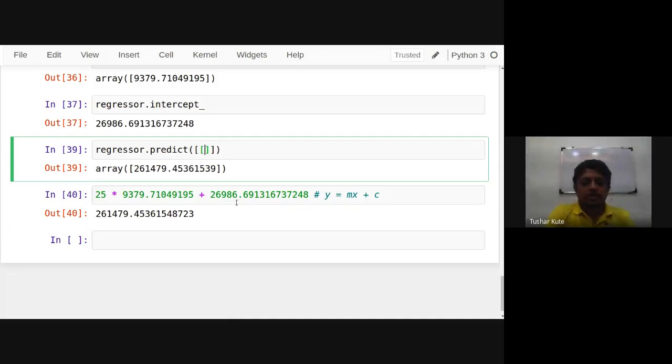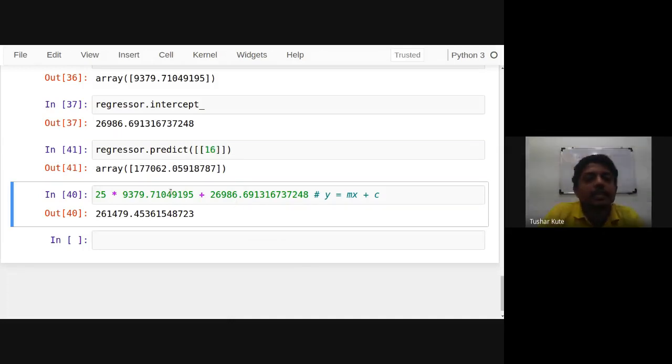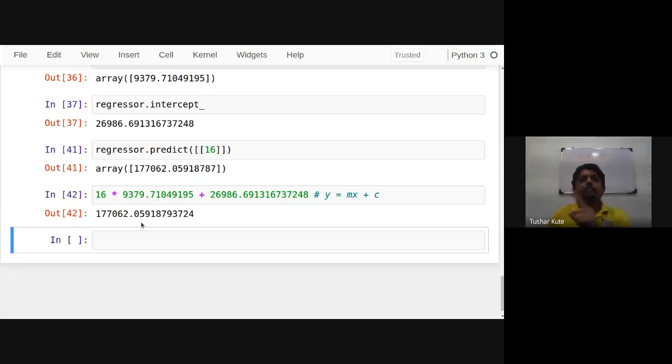For example, I want 16 years. In 16 years I will get a salary of 1,77,062. Here if you keep this 16 as the value of x, the same number I am generating there. This is what m and c are for the linear regression. So the value of m, that is the slope, and c will be calculated accordingly.